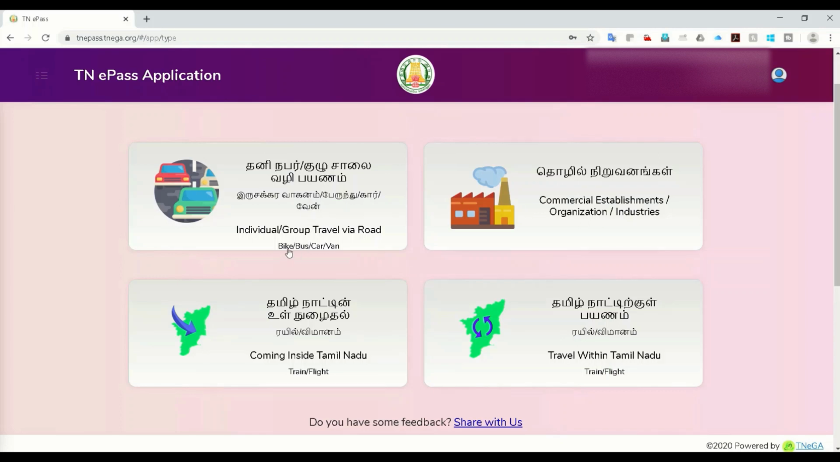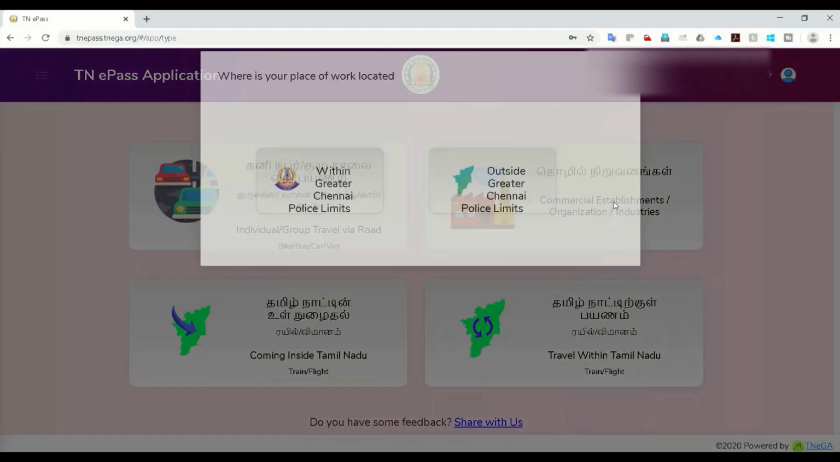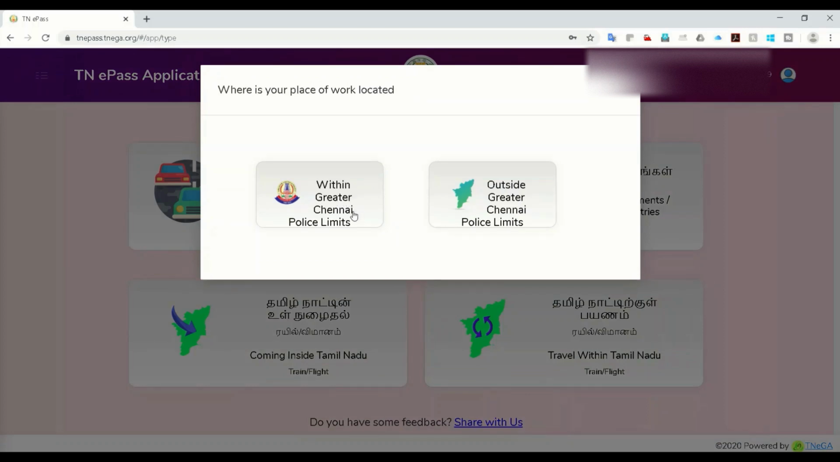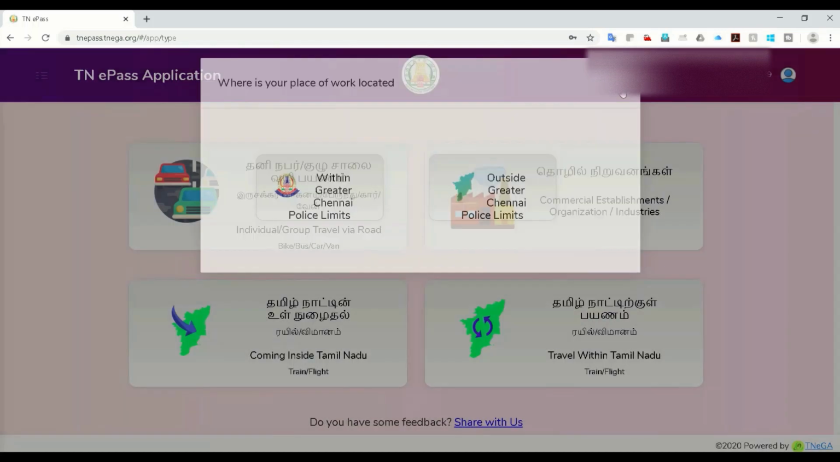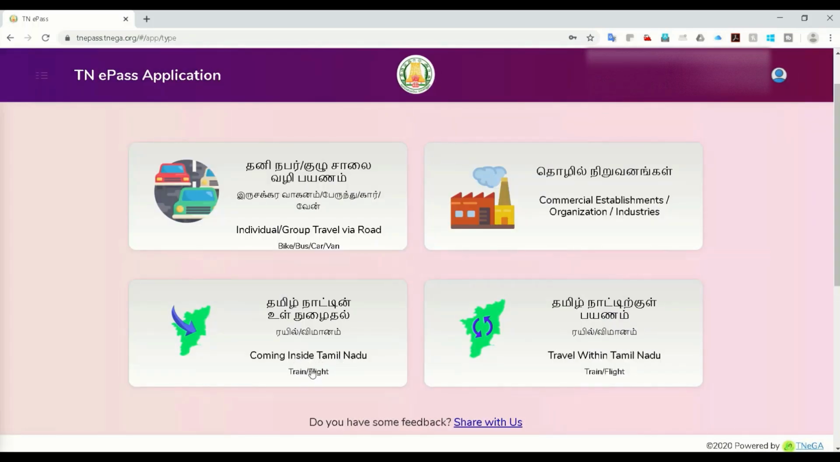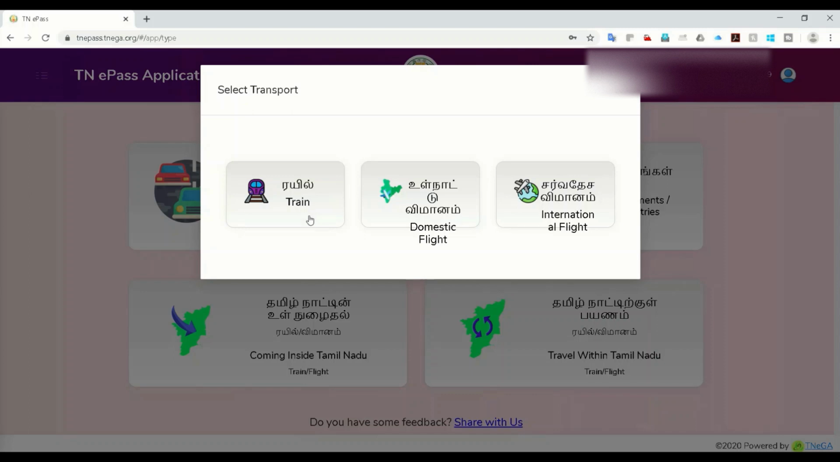You can travel by bike, with a small family, by bus, car or van. You can hire one, or you can have your own car and travel. For commercial establishments, there are options within Greater Chennai limits, and if you need to travel within Greater Chennai or outside police limits. Coming into Tamil Nadu, you have a lot of options: you are coming by train, domestic flight or international flight.